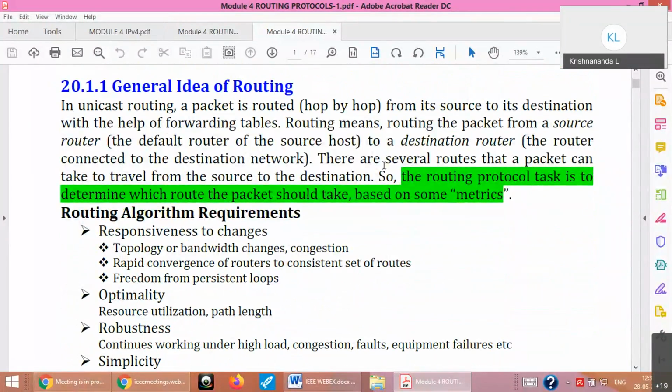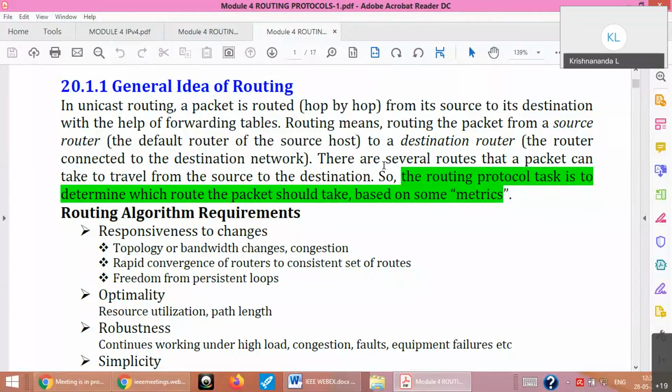Now, since I already said IP is the one, the internet uses a best effort service to deliver your packet, so there can be several routes from a source to destination. A very simple analogy is going from your home to your college: you can have multiple paths, right? Every day you need not go through the same path. So you choose the path based on many parameters. Maybe if it's an examination, you want to reach early, you may go through a shortcut. If you want to miss your classes, you can take a longer route and reach after 2 hours.